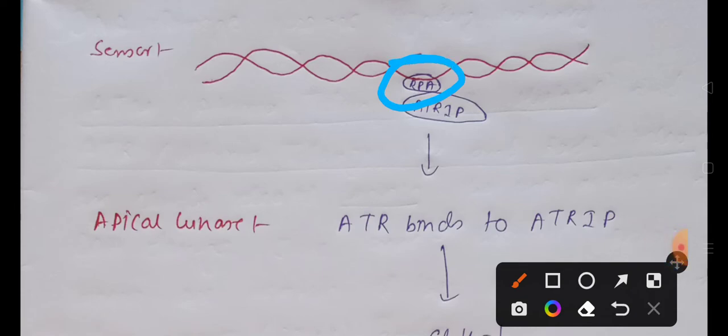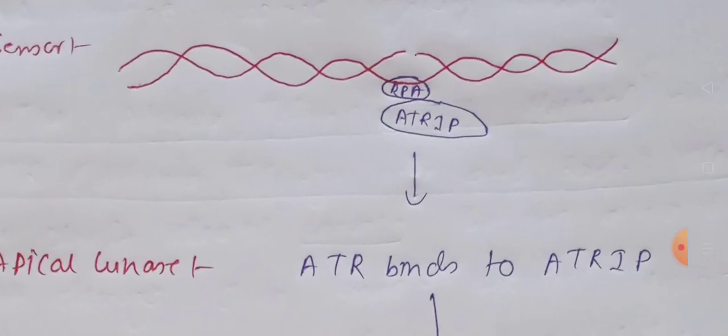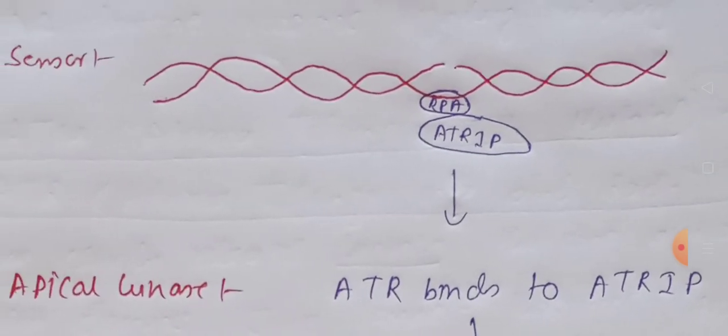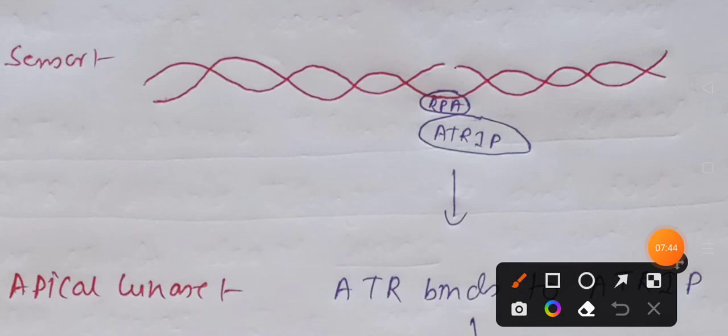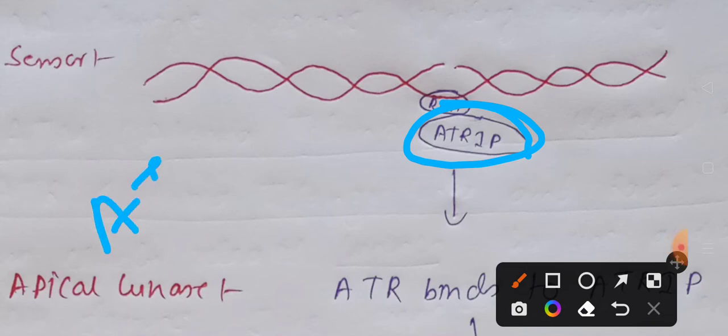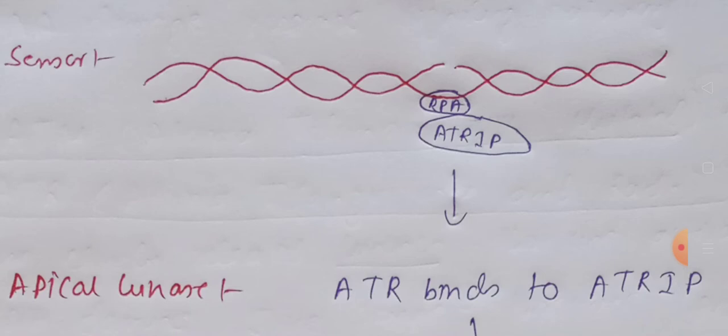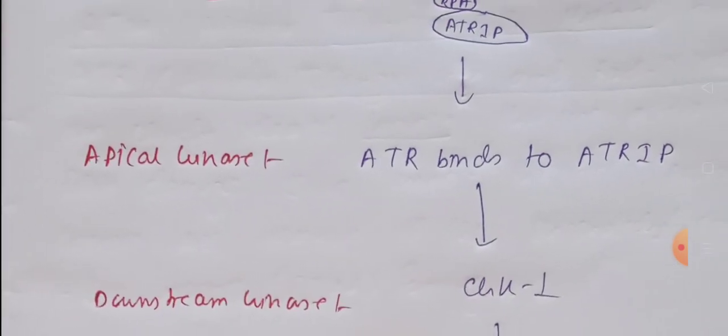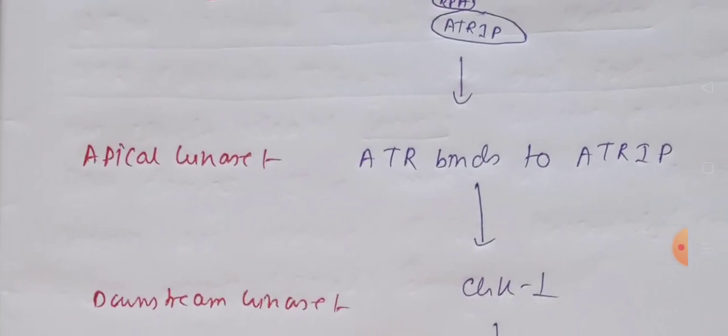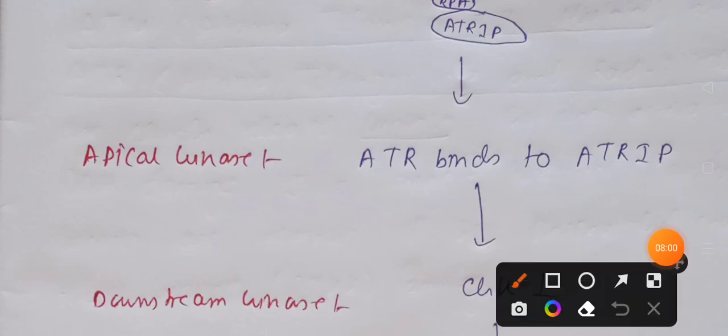Okay, so now once replication protein A binds with the single stranded DNA, it will also recruit ATRIP. This ATRIP is nothing but ATR interacting protein. Okay, and this ATRIP will facilitate the binding of ATR. Okay, and once ATR binds to ATRIP,